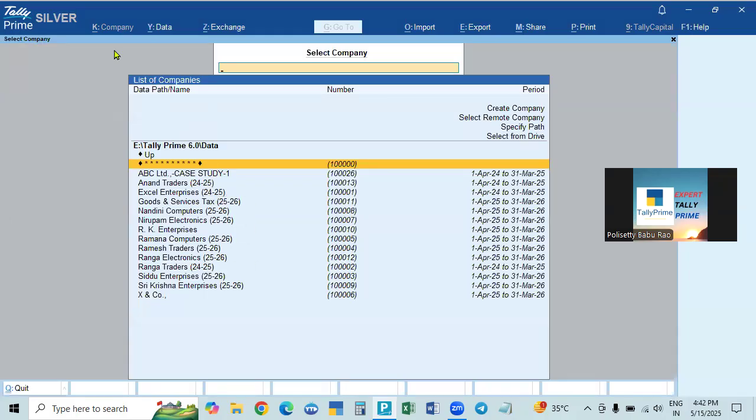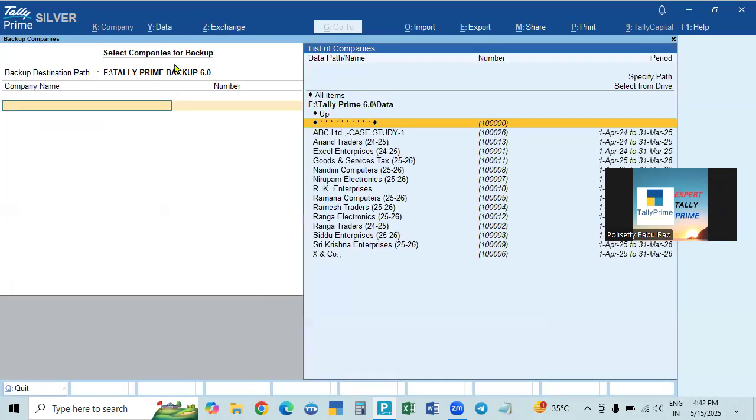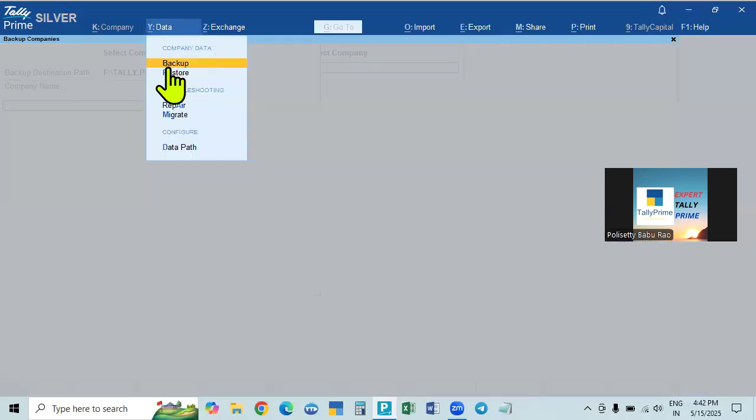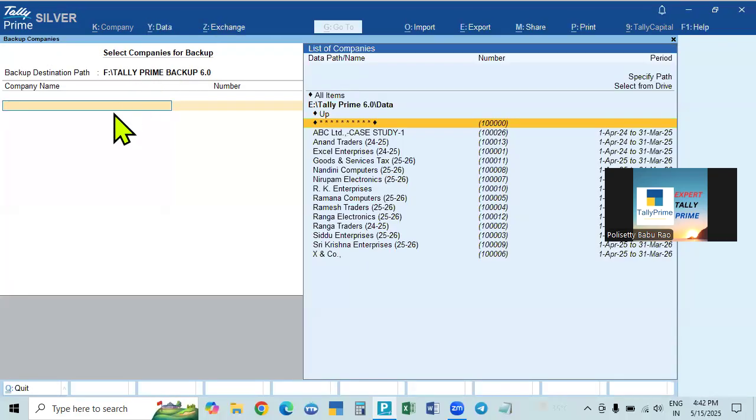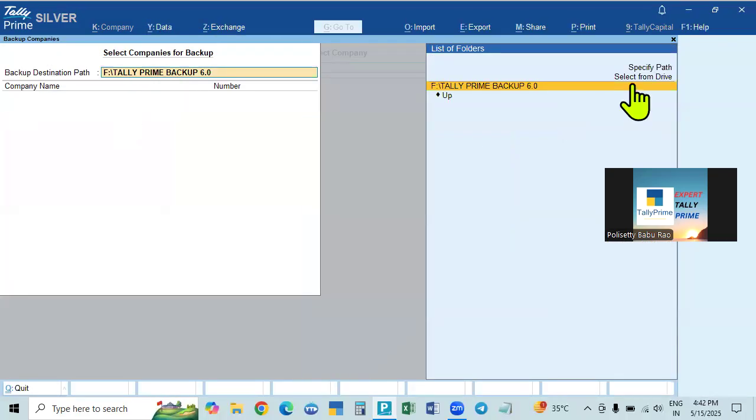This is called default backup. It is called default because the default backup path comes automatically. Many people say only the first method every time. If you select here, it will not be shown. You have to go back and select from the drive, and from the drive you have to select the one you created at the very beginning, or create it here.